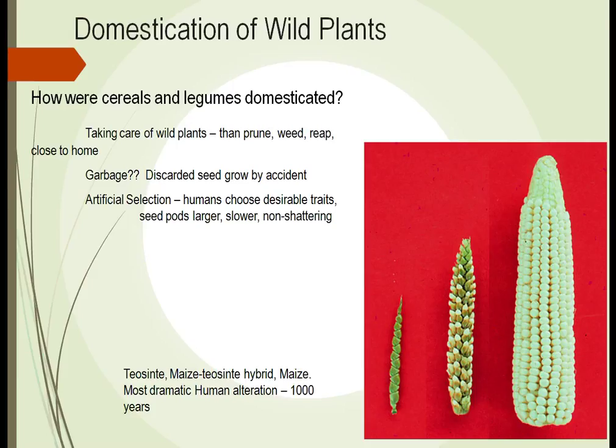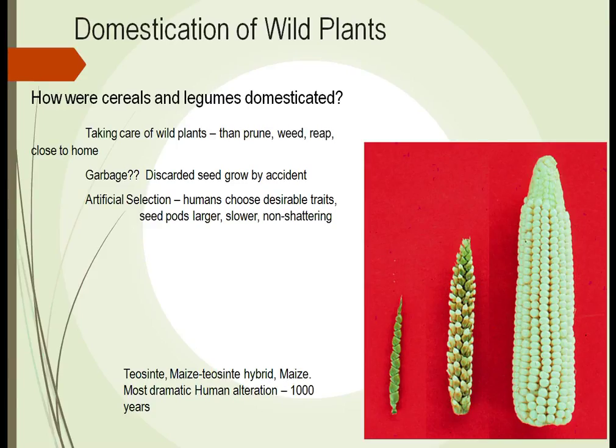Through 1,000 years, we have come from that small thing on the left there that looked like grass growing, to the corn that we have nowadays. This came through us manipulating the corn.